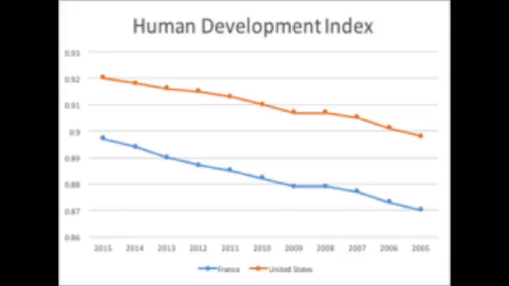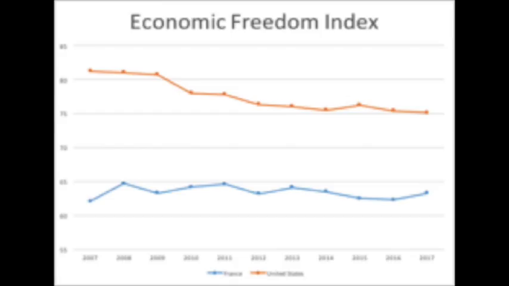Relative to this is the measure of economic freedom. The U.S. on average appears to be more economically free. France experienced a slight increase in 2008 and fluctuates between a score of 63 and 65 until 2017. The U.S., on the other hand, starts relatively high at a score of 82 and has a major decrease in 2009 and steadily decreases until 2017.